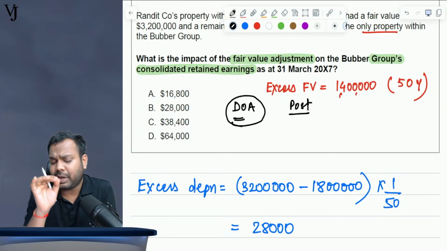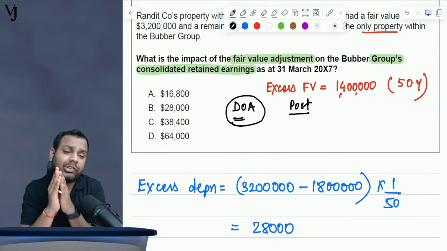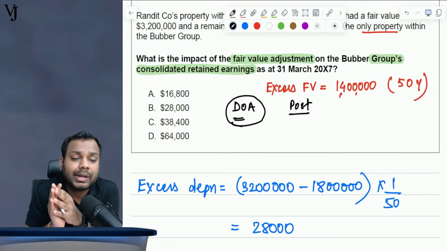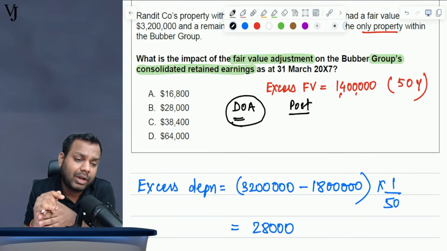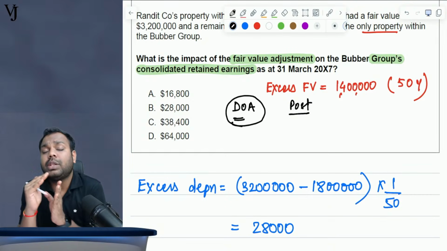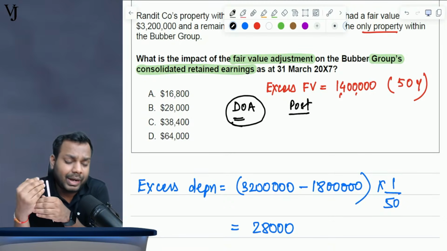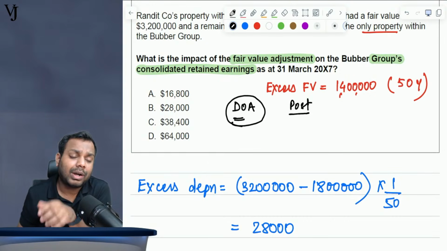Whatever adjustment we do on the date of acquisition, will that impact group retained earnings? No. Why? Because whatever adjustments we do on the date of acquisition to the net assets of the subsidiary are used for the calculation of either goodwill or gain on bargain purchase. Whatever adjustment we do in the post-acquisition period has an impact on group retained earnings and non-controlling interest. Now we have to find the adjustment that we have to do in the post period.